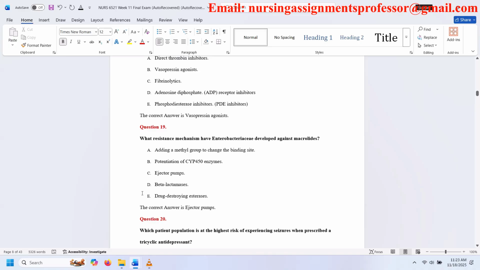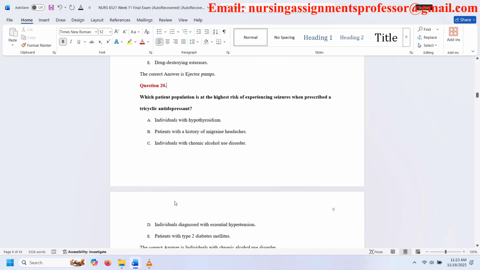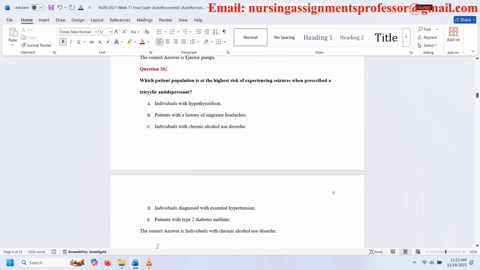Question 20. Which patient population is at the highest risk of experiencing seizures when prescribed a tricyclic antidepressant? A. Individuals with hypothyroidism. B. Patients with a history of migraine headaches. C. Individuals with chronic alcohol use disorder. D. Individuals diagnosed with essential hypertension. E. Patients with type 2 diabetes mellitus. The correct answer is individuals with chronic alcohol use disorder.